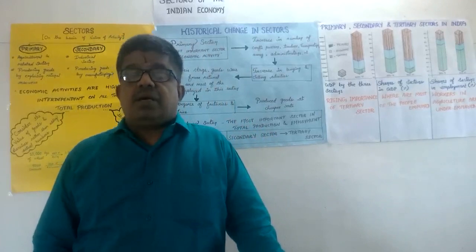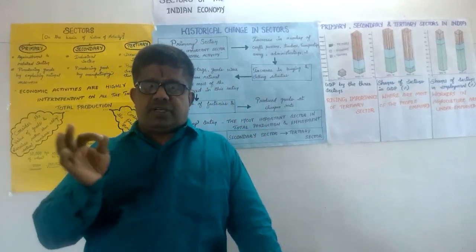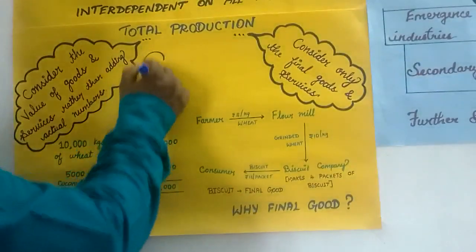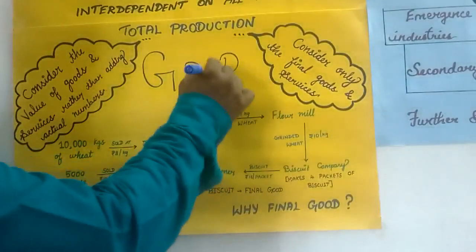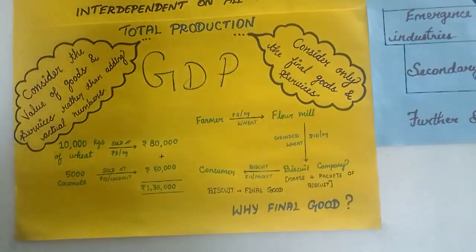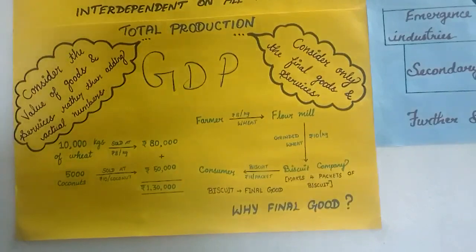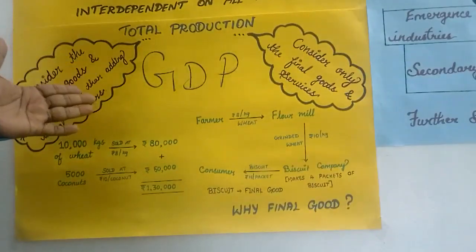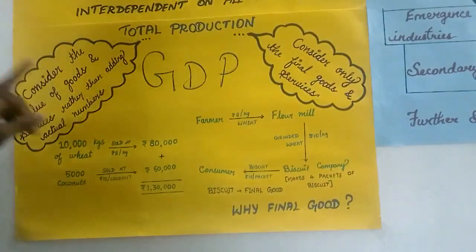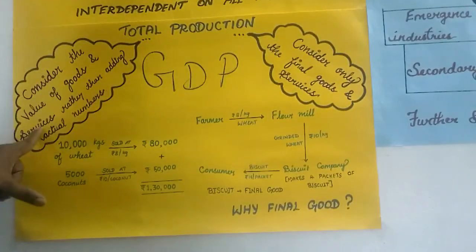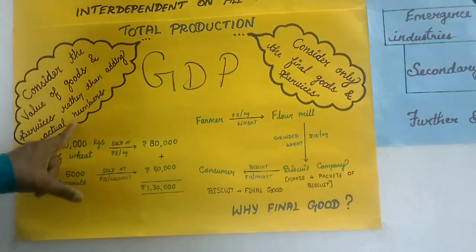GDP is nothing but G for gross, D for domestic, P for product. GDP is the total value of all the goods and services of the three sectors calculated in a particular country in a particular year. Before we calculate GDP, we must have in mind two conditions. Condition number one, consider the value of goods and services rather than adding actual numbers.